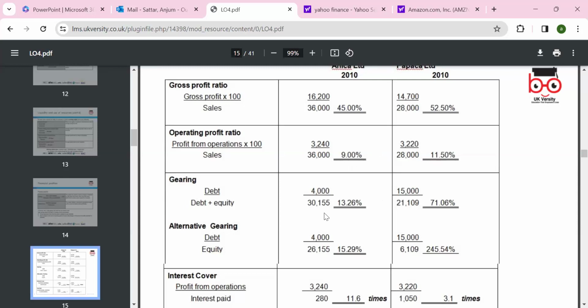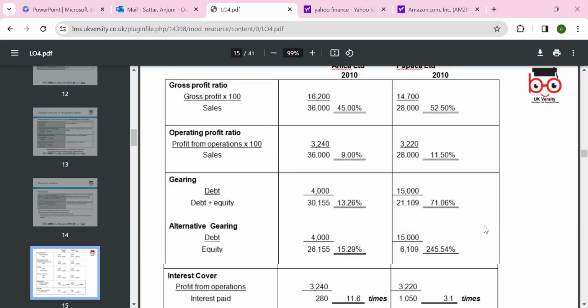Gearing ratio: gearing means high gear, high risk, so a high ratio means high risk. For gearing we use two formulas: debt divided by debt plus equity, or just the debt and equity relationship. So the debt to equity ratio was 13.25 and debt divided by equity was 15.29. But if you look, Papika is 71% and 245%. According to this, the profit difference is only 7%, but the risk difference is very huge.